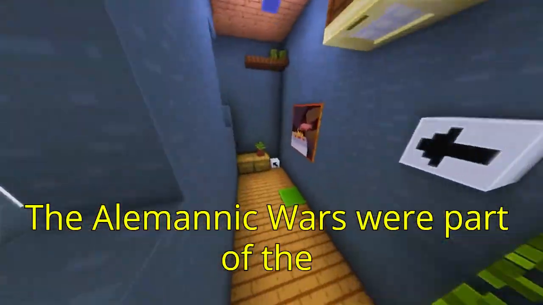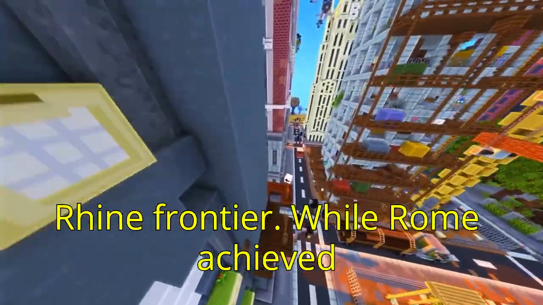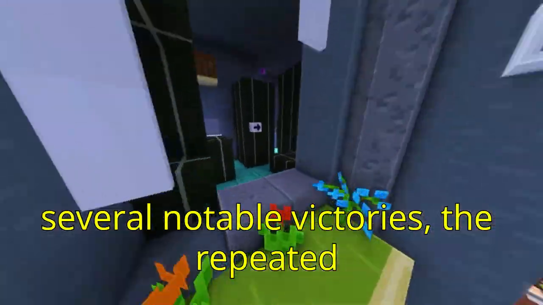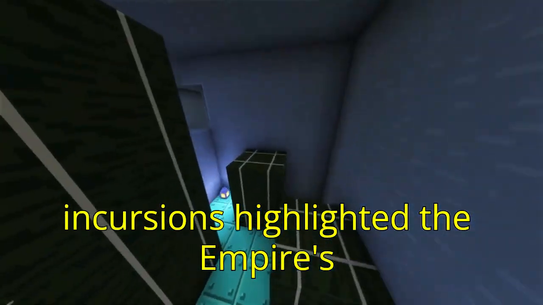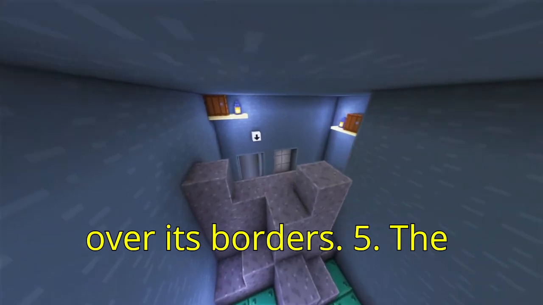Significance: the Alemannic Wars were part of the broader Roman struggle to secure its Rhine frontier. While Rome achieved several notable victories, the repeated incursions highlighted the empire's declining ability to maintain control over its borders.